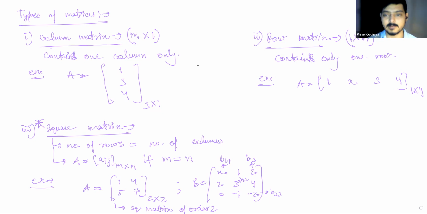I mean, there is a diagonal in a rectangle, but if you talk about a matrix, you won't form a diagonal here. I said this diagonal because it exactly falls on x, 3 and minus 2. If I draw a diagonal here, there are no elements on that diagonal. So the concept of diagonal elements only exists in the case of a square matrix.